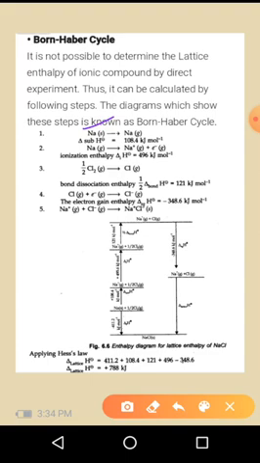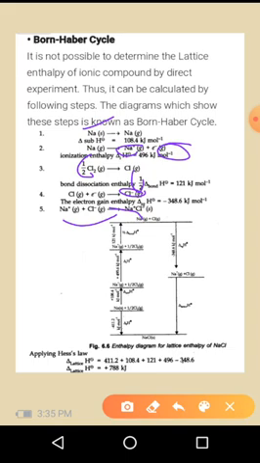In the third step, the half chlorine molecule in gas state is converted into chlorine atoms. The dissociation of the chlorine molecule takes place, delta H is equal to 121 kilojoule per mole. This half is because we are using half a molecule of chlorine. Next, the Cl takes an electron and is converted into Cl minus. The electron gain enthalpy delta H is minus 348.6 kilojoule per mole. Finally this Na plus will combine with this Cl minus, and it produces NaCl solid.